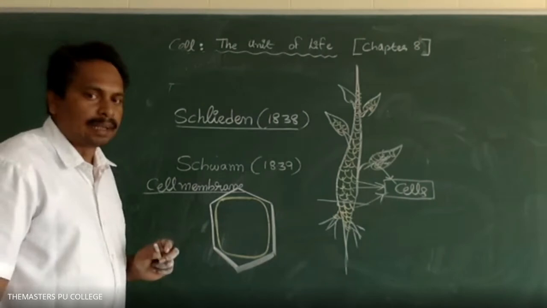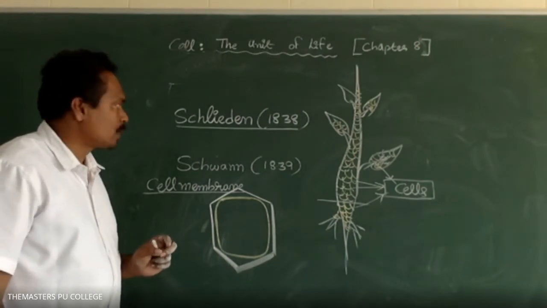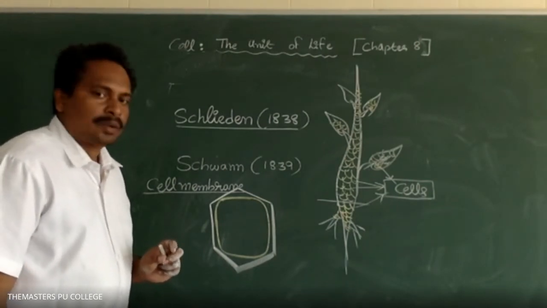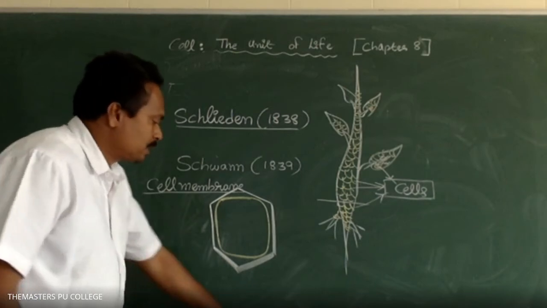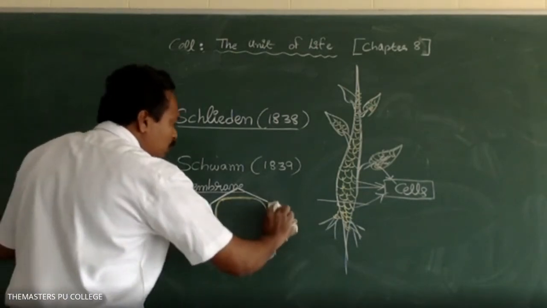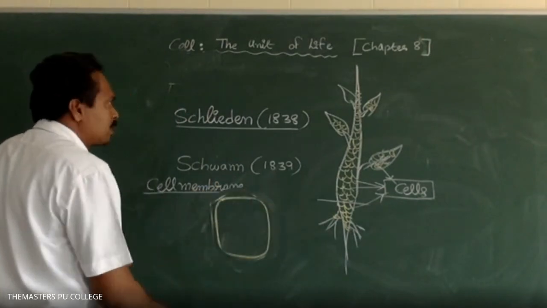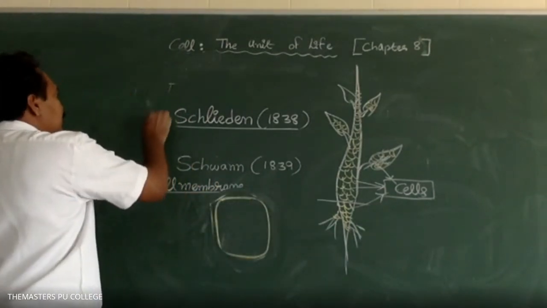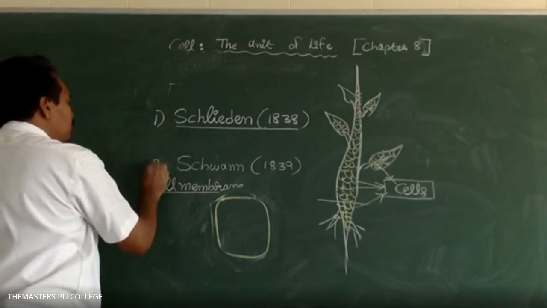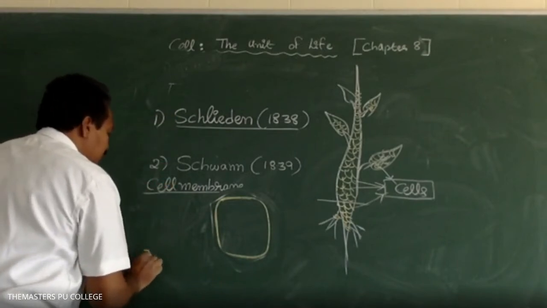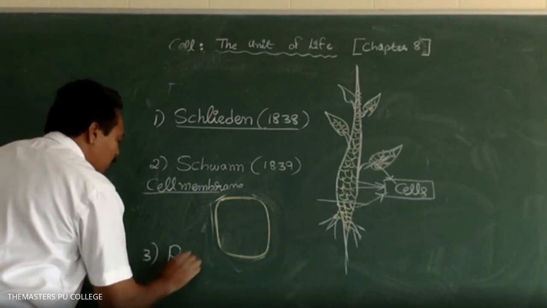Is it clear? Okay, who concluded that the cell membrane is the outermost boundary in animal cells? Option 1, Schleiden. Option 2, Schwann. Option 3, Robert Brown.